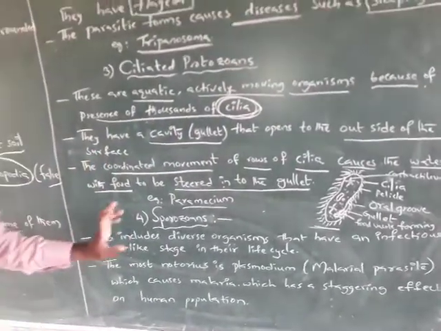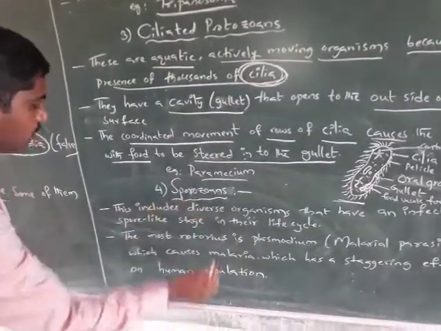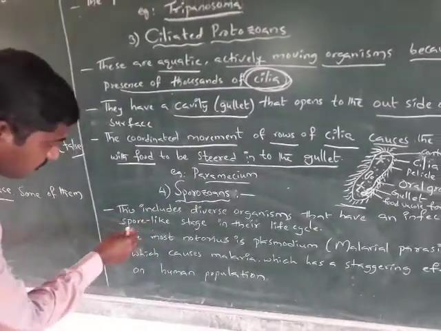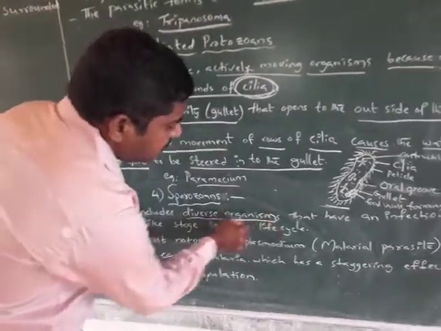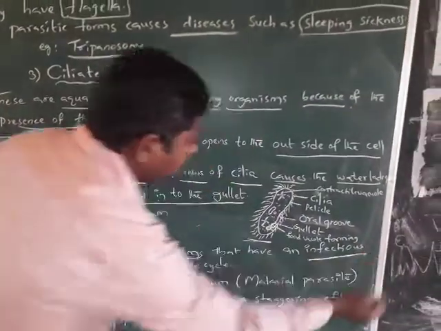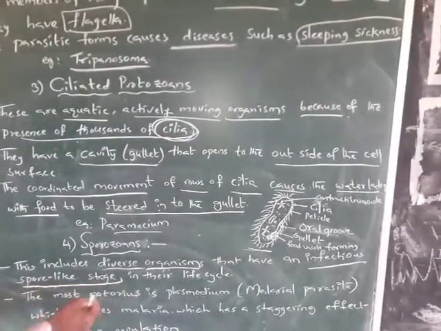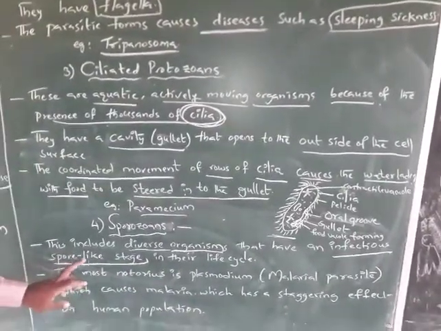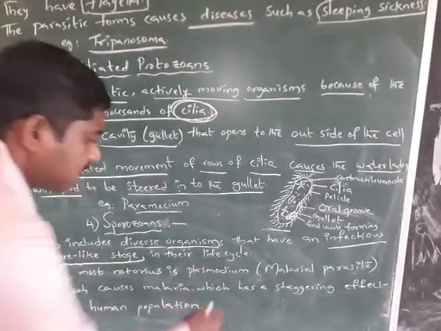Coming to the next one, sporozoans. These include diverse organisms that have an infectious spore-like stage in their life cycle.